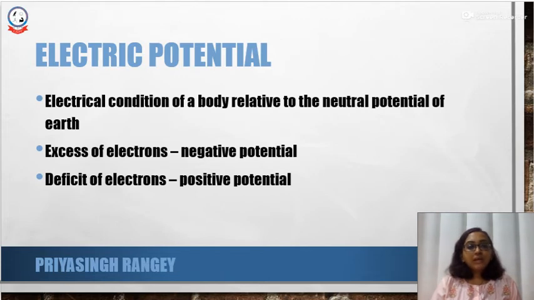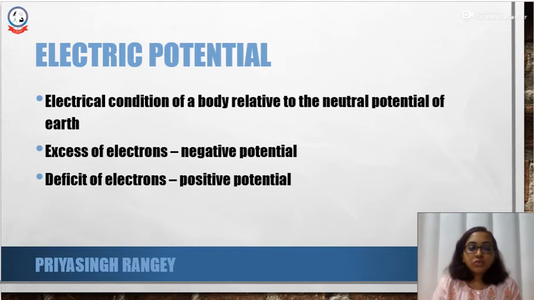When we talk about any charged body, it also possesses something that is known as electric potential. Now what is electric potential? It is the electric condition of a body relative to the neutral potential of the earth. So we consider that the earth's surface has neutral potential. That is, it is not positively charged or negatively charged. It is going to have a neutral potential.